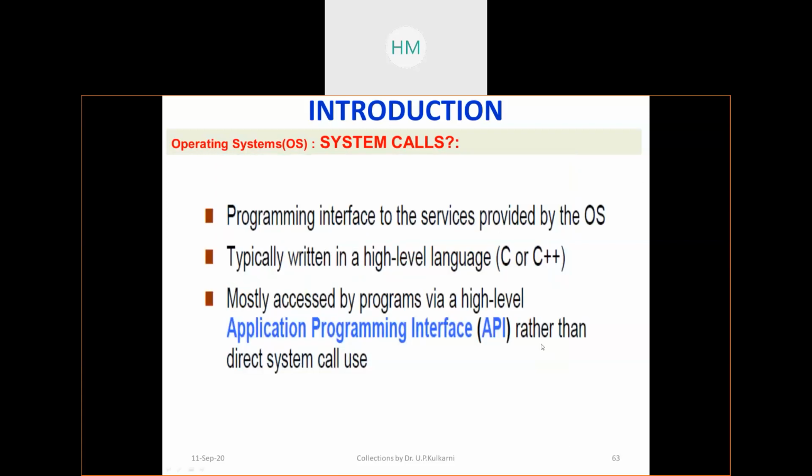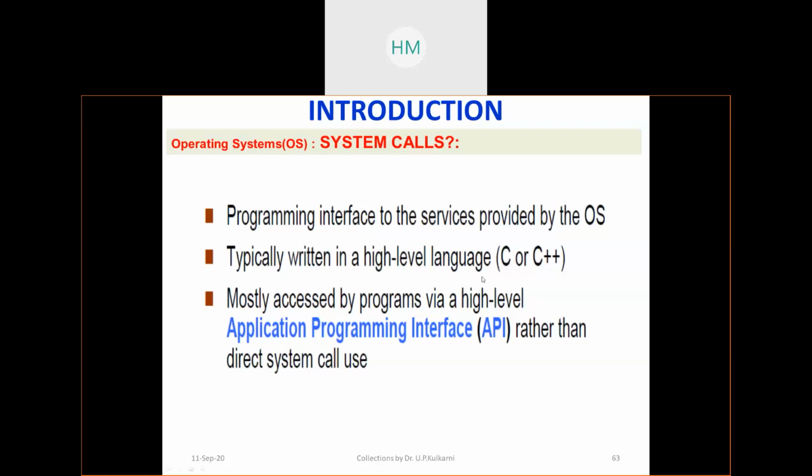Then coming to the programming interface to the services provided by the operating system through system calls, you can consider a system call as an interface between the program you write and the operating system service. So you can program it also. You can write your own system applications. You can develop them using system calls, right?